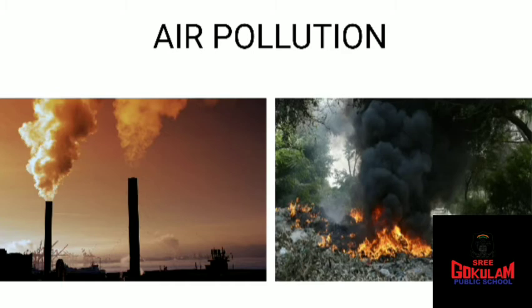Yes, from machines, isn't it? From factories, from vehicles, from all these sources, the smoke comes out. So there will be big machines in these factories, isn't it? So the smoke is also produced. From where does this smoke come from?